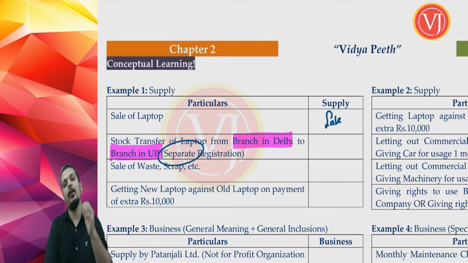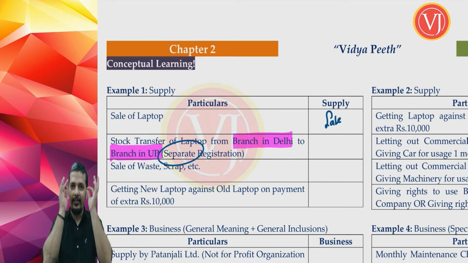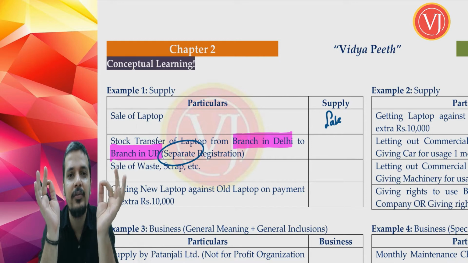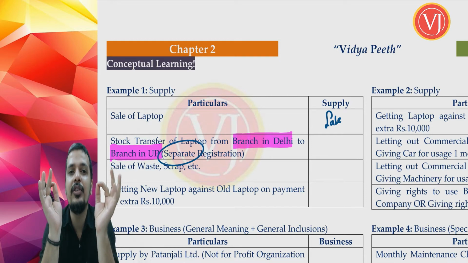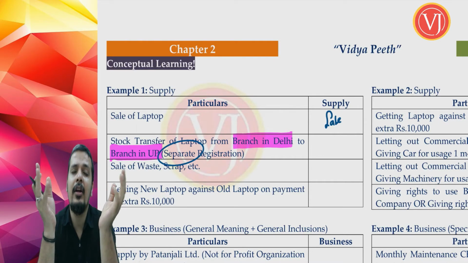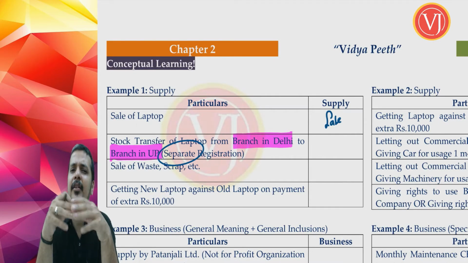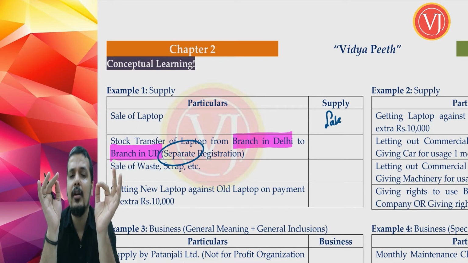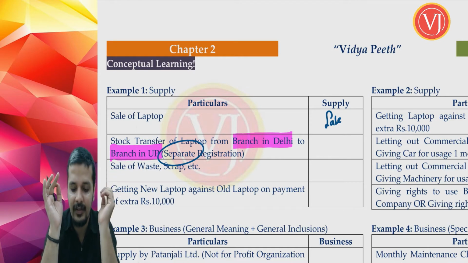When you are having your branches in separate states, you have to take two separate GST numbers. We'll be discussing much about it in our later discussion. As of now, just remember that the moment you have your branch office in two states, you have to take two GST numbers. One for one state, another for another state. If at all you are having multiple branches within the same state, you can work with one GST number. Now that you are talking about branches in two different states, mandatorily you have to take two GST numbers.